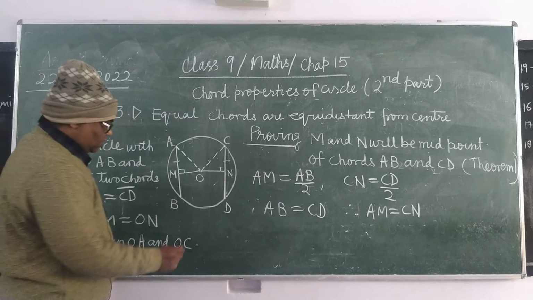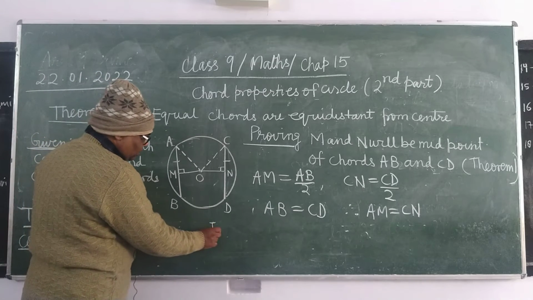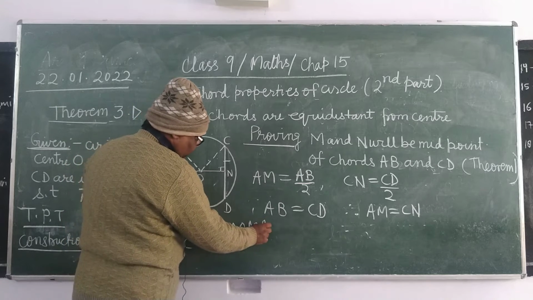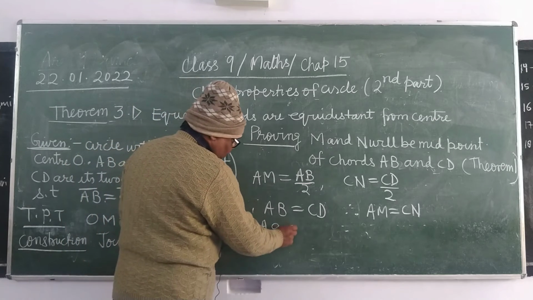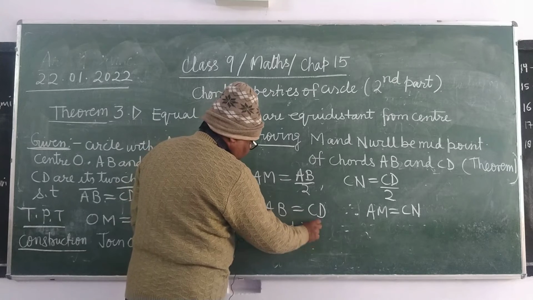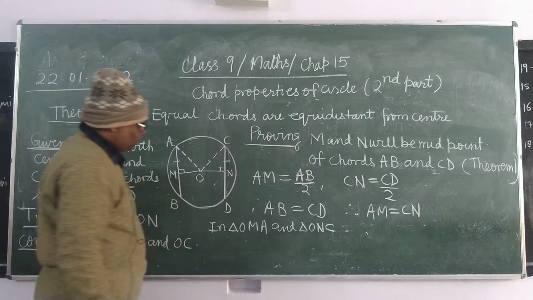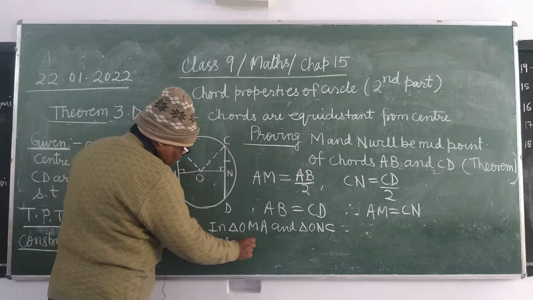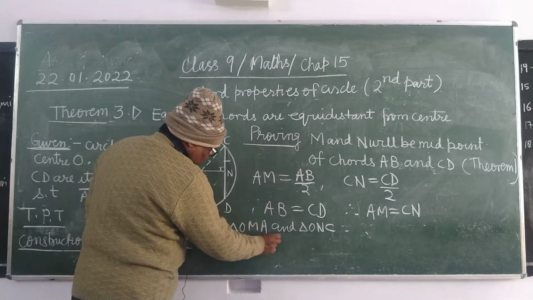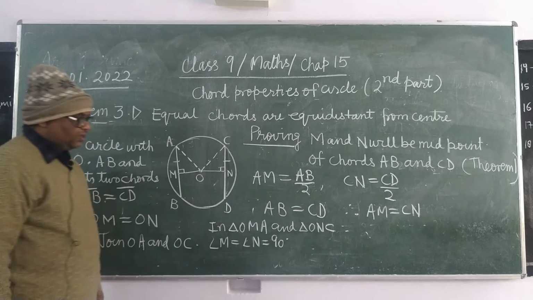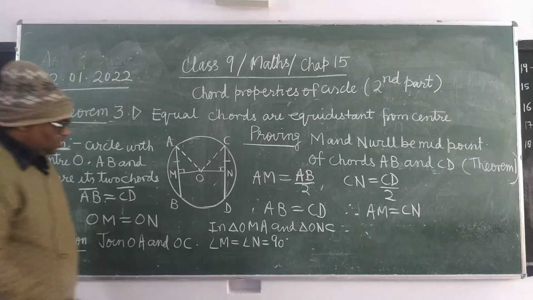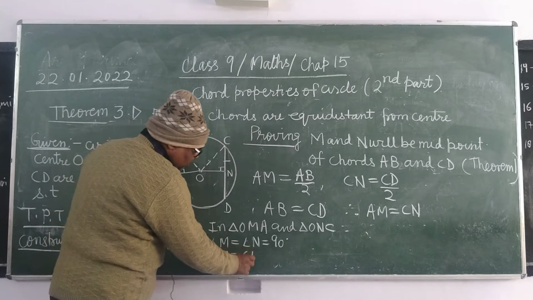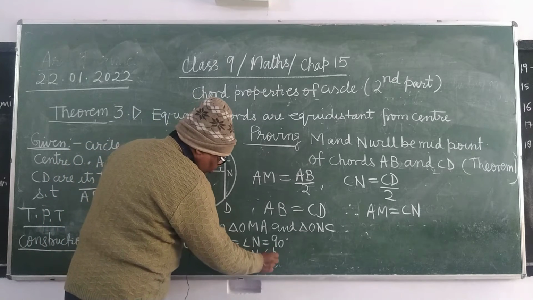So see here, you can now write: in triangle OMA and triangle ONC, angle M equals angle N equals 90 degrees. It is clear? Then AM equals CN, this you have proved.